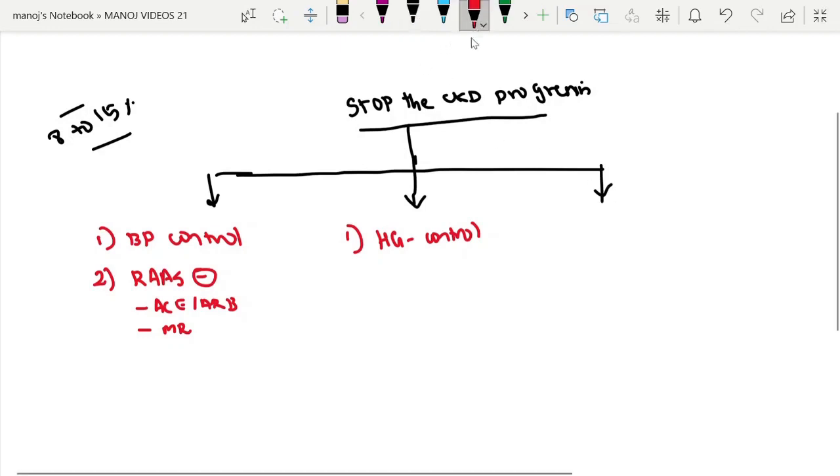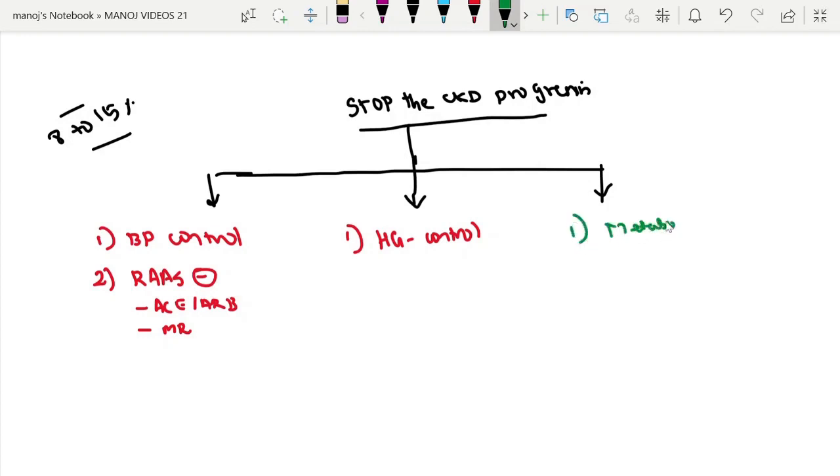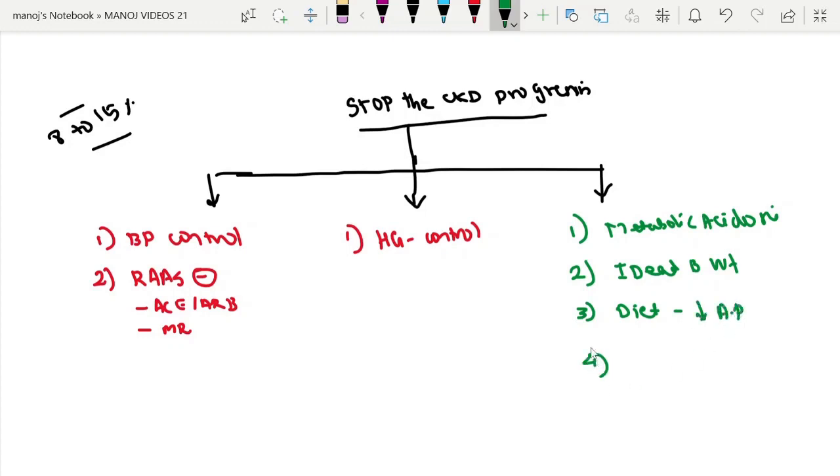The four other important parameters are correcting the metabolic acidosis by keeping a bicarbonate target of more than 22, maintaining an ideal body weight, and diet, having a low animal protein and rich in fruits. The details of which we will see separately.